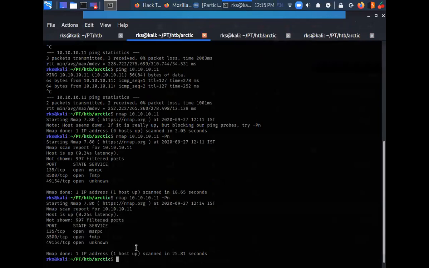Still it is showing me 135, 8500, 49154. So nothing is standard here. Only 135 and 49154 are standard ports here. Okay, we have got a new finding over here, that is 8500. Port number 8500, let's try to run a version detection scan against these ports: 8500, 49152, 49154.